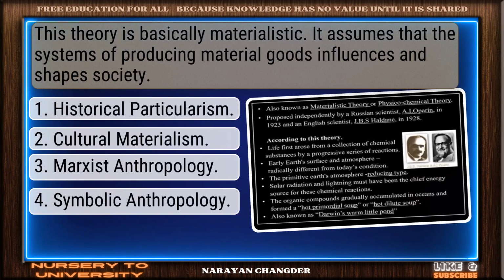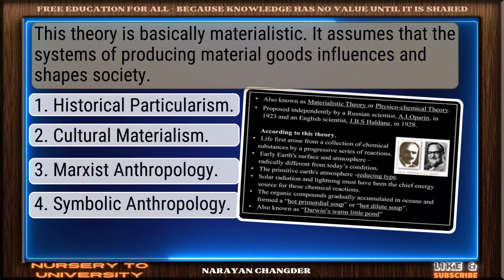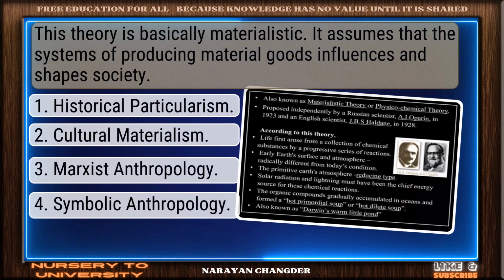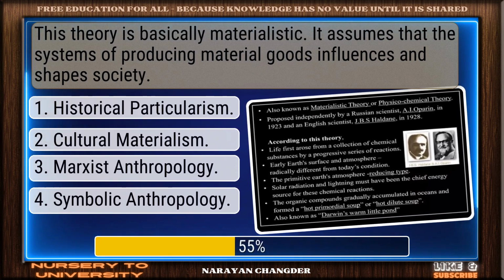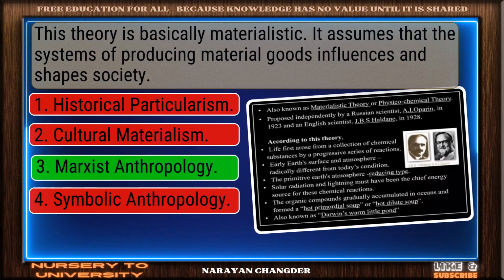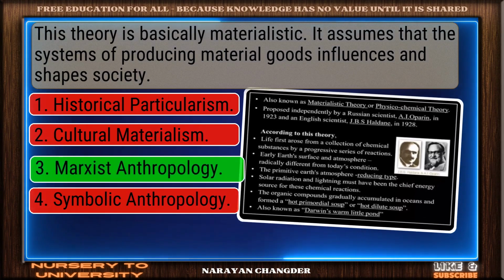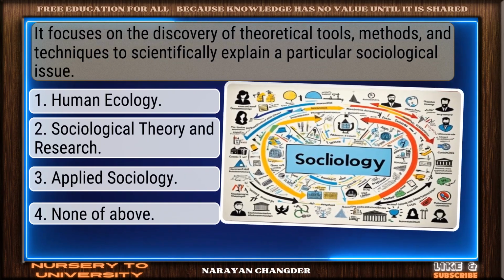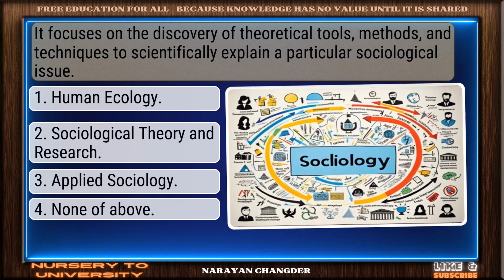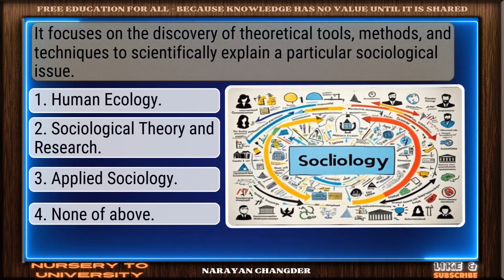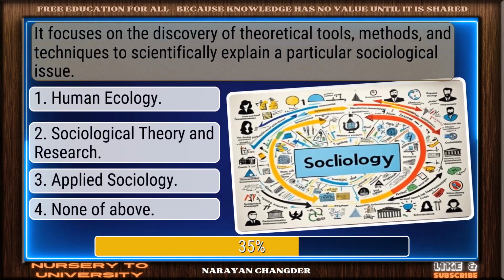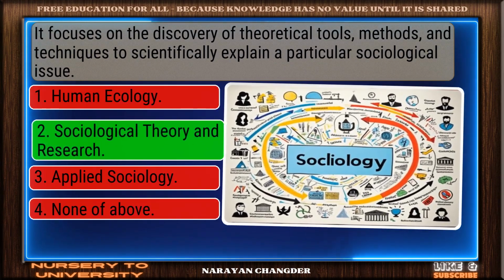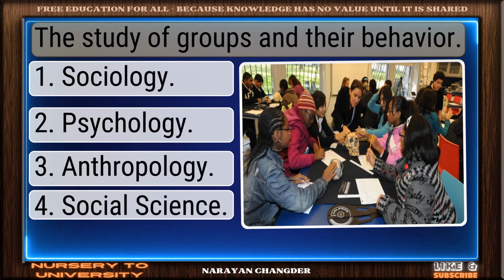This theory is basically materialistic. It assumes that the systems of producing material goods influence and shape society. Excellent choice. Marxist anthropology is the right answer. It focuses on the discovery of theoretical tools, methods, and techniques to scientifically explain a particular sociological issue. You chose sociological theory and research, and it is correct.